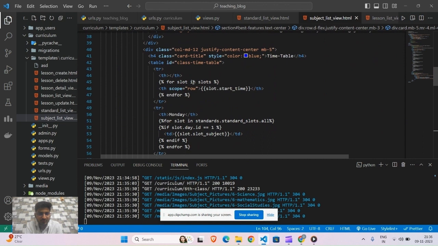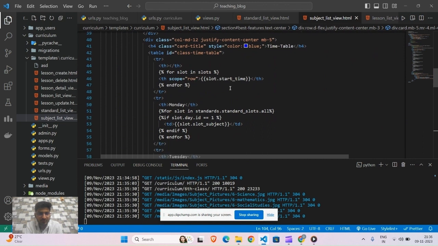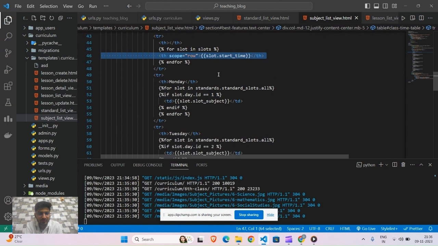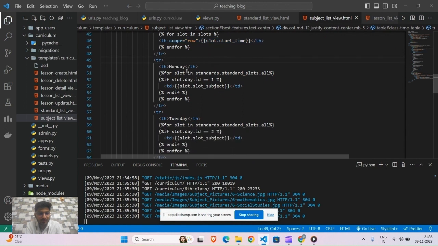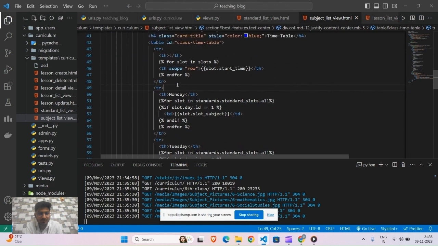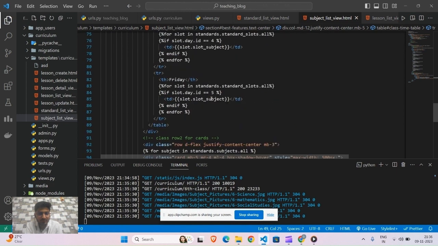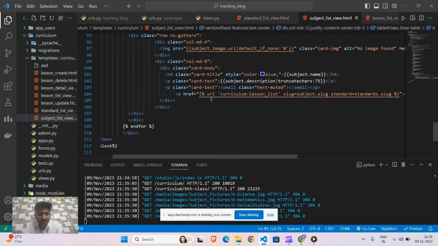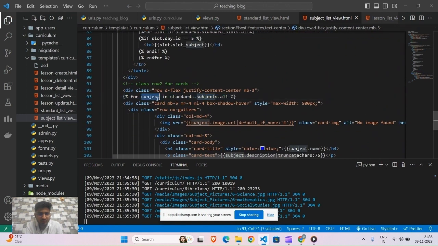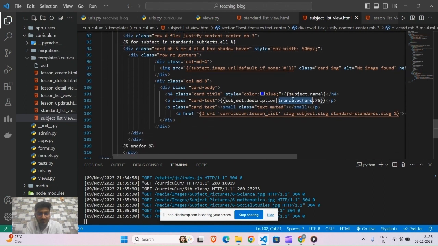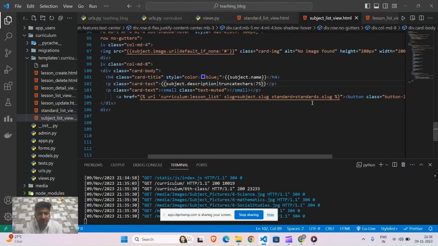So here we have used a table, and this is the dynamic table we have created, and this displays the details of a particular subject. We have used th and td and table for the timetable display, and we have also used a for loop. The for loop will loop over standard.subject.all, meaning if we select a particular standard, then all its subjects will be fetched, and the particular subject name and its description will be displayed. And we have used truncate characters, so it will truncate the description up to 75 length.